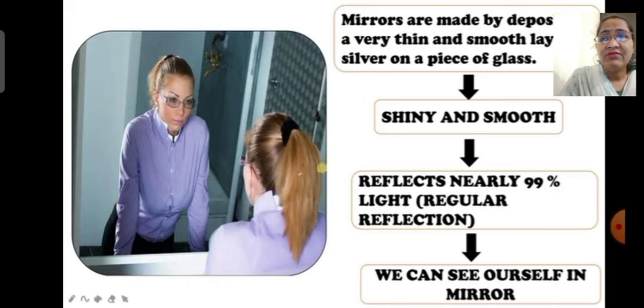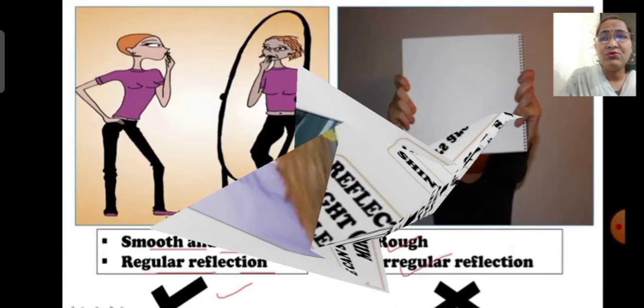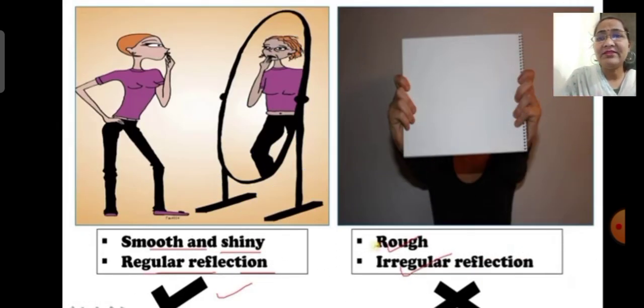So children, we can conclude over here that smooth and shiny surfaces make regular reflection, so the images are formed by these surfaces, and rough surfaces form irregular reflection, and no images are formed due to irregular reflection. Now children, we will move on to the next topic, that is mirrors.